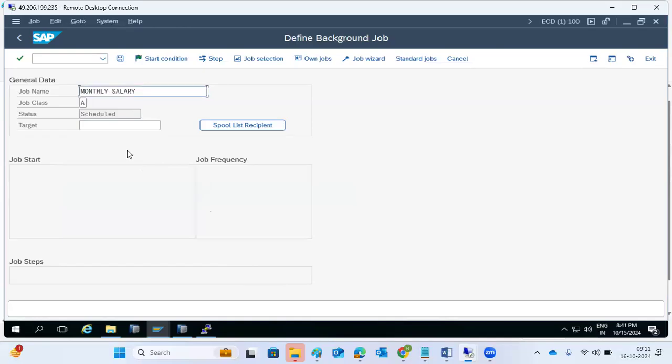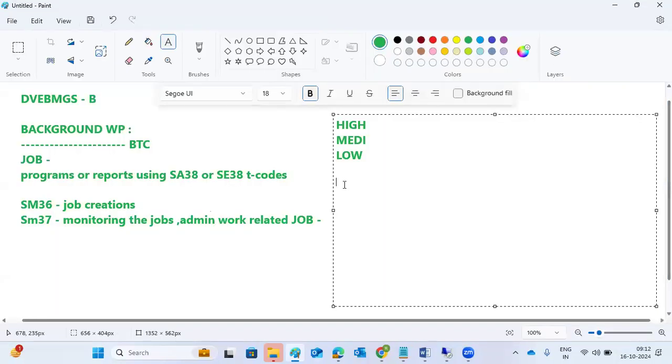While creating the job, you need to know about the job startup conditions and job steps. There are three types of job steps here. One is the ABAP program, which means you can run programs without manual intervention.